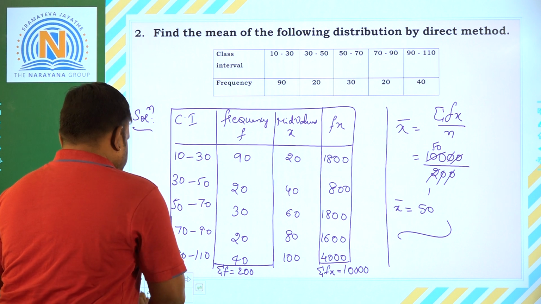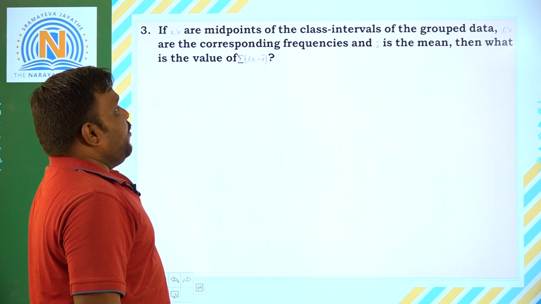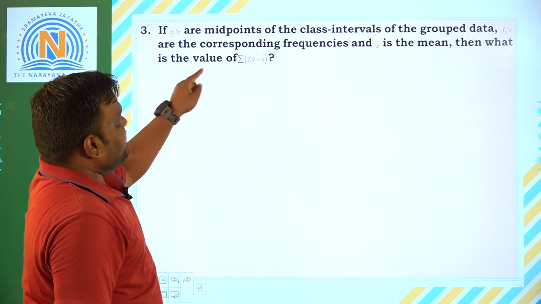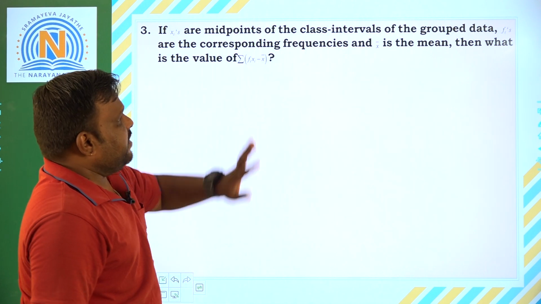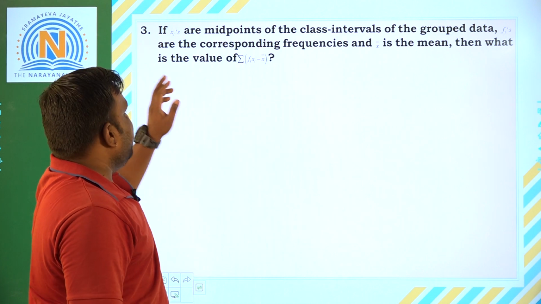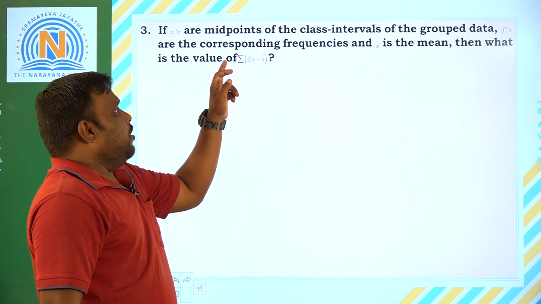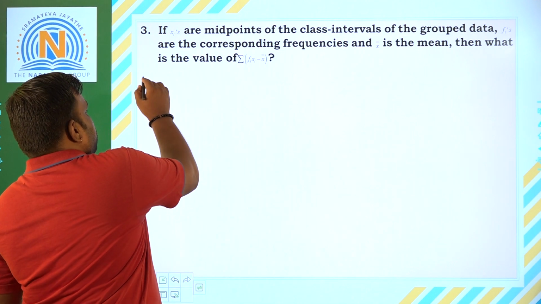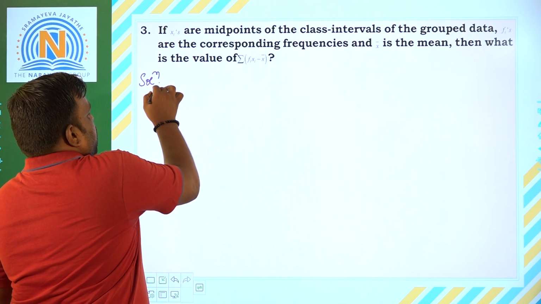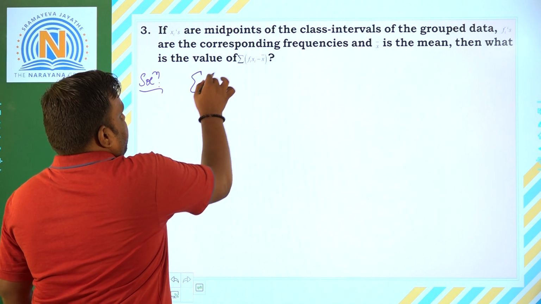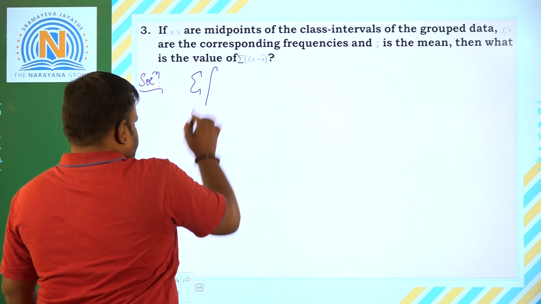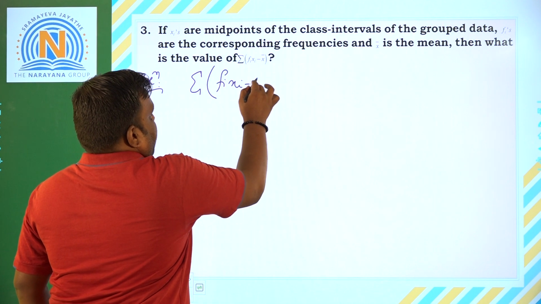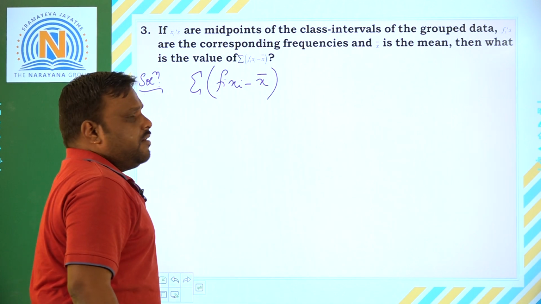Now coming to the next question. If xi's are the midpoints of the class intervals of the grouped data, and the fi's are the corresponding frequencies, and x bar is the mean, then what is the value of the summation of fi into xi minus x bar? This is the question given. We have to find the value of the summation of fi (xi minus x bar).